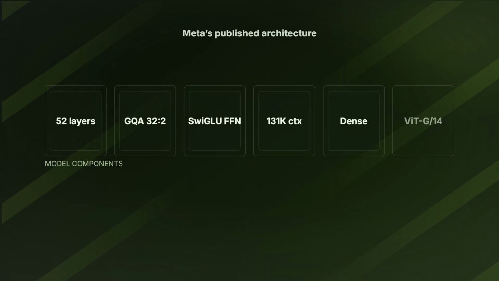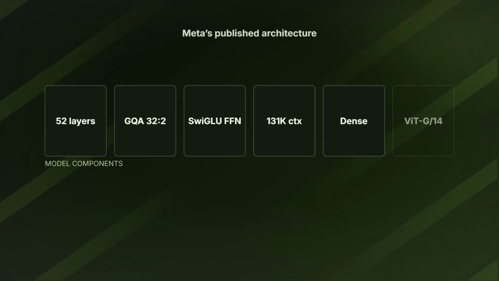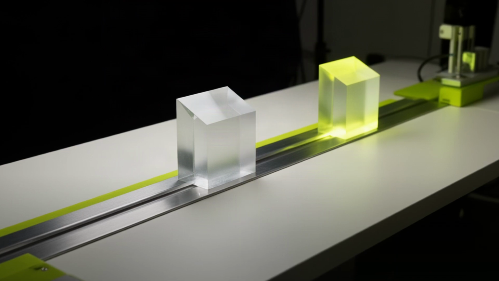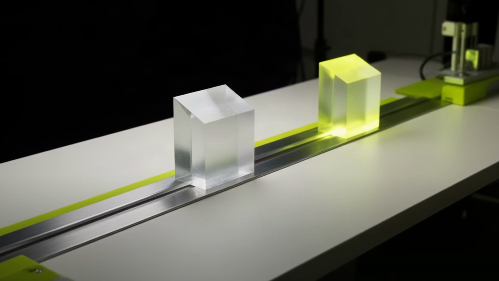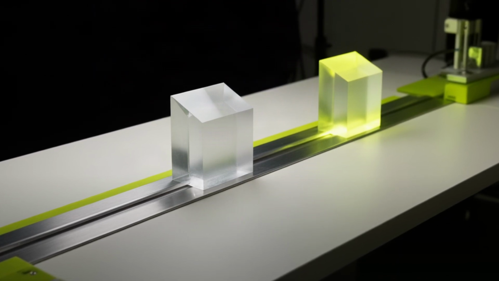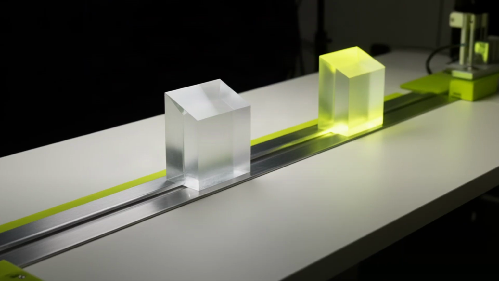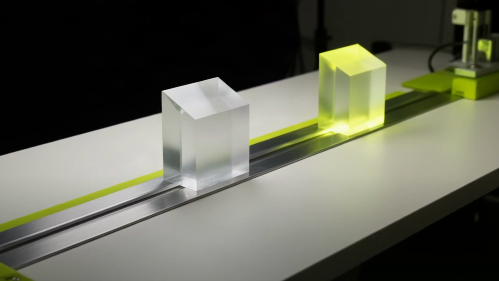What shipped is a dense causal transformer, not a mixture of experts model. Meta lists about 29.6 billion total parameters, including a roughly 1.8 billion parameter VTG14 perception encoder. It accepts interleaved text and images and produces text. The context specification is 131,072 tokens or more, and Meta gives it a January 4, 2026 knowledge cutoff.